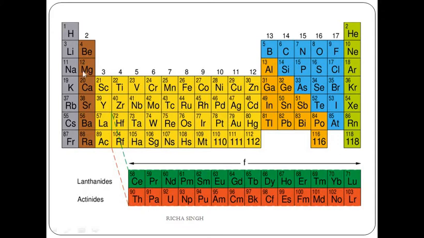Now you have to put more emphasis on group 1, group 2, and from here group 13 to 18. At class 10th, groups 3 to 12 are not that important. You can continue from group 13, 14, 15, 16, 17. Group 17 has fluorine, chlorine, bromine, iodine. So this is the group for your halogens. And the last group has helium, neon, argon, krypton, xenon, radon. So what is this showing? This is the group for your inert gases. It was not discovered in the Mendeleev periodic table. It has come forward by Henry Moseley.